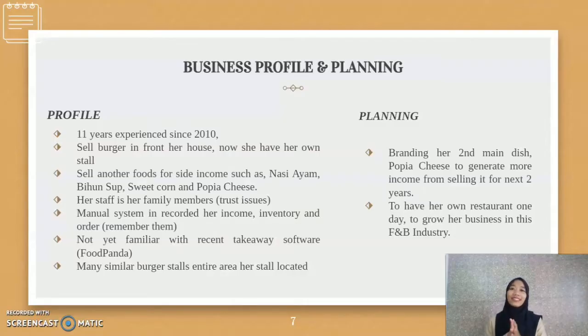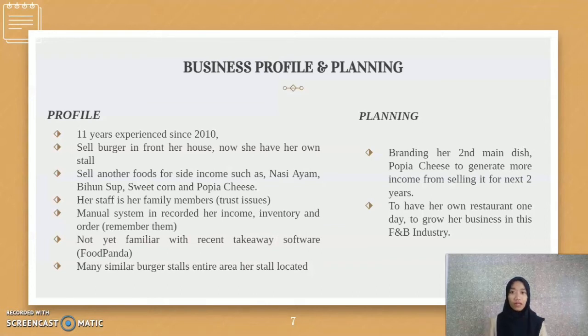Okay, next we move to business profile and planning. This burger stall has operated almost 11 years, since 2010 until now. Before this, Miss Hasikin sold burgers in front of her house, but now she has her own stall. And not just focusing on selling burgers, she made other food to generate side income, such as nasi ayam, bihun soup, sweet corn, and popiah cheese. And this business is family style because all her staff are her family members, such as her mom and her siblings, because Miss Hasikin has a special issue with strangers.